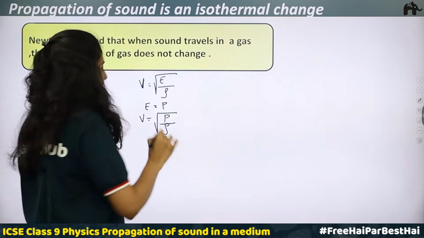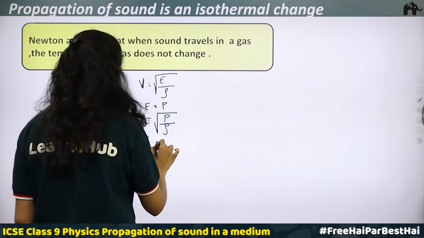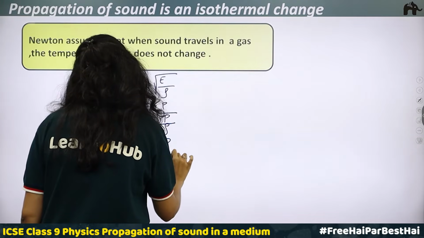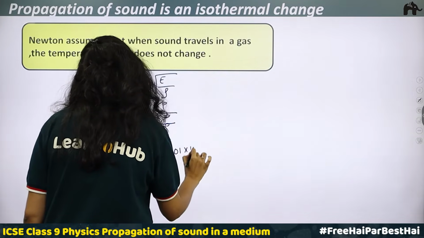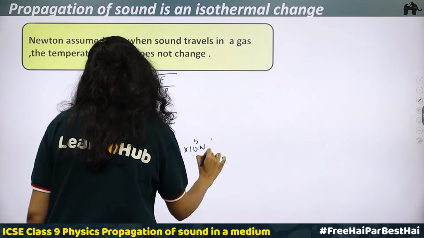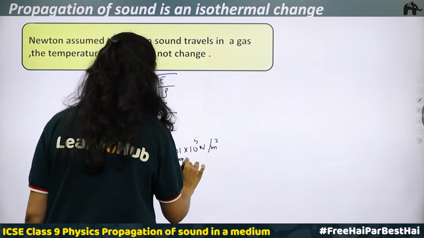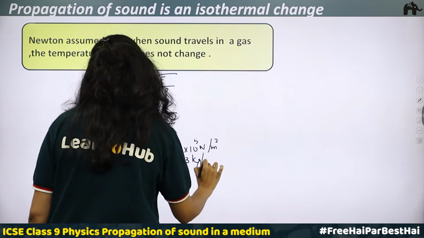At normal temperature and pressure, represented by NTP, the pressure value is 1.01 × 10^5 newton per meter square, and the density is 1.293 kilogram per meter cube.